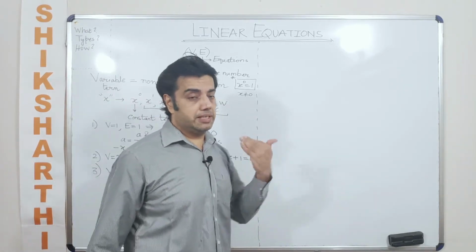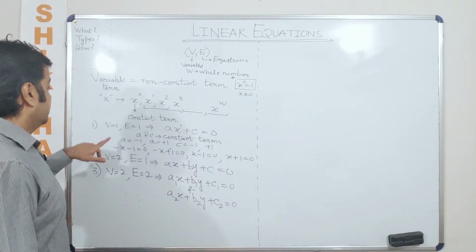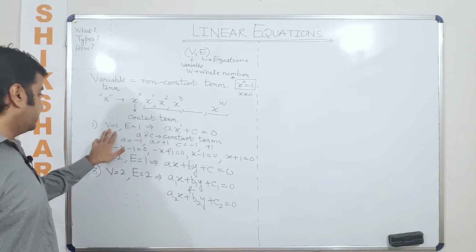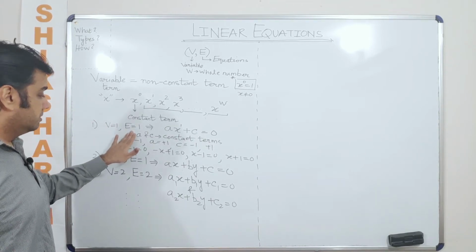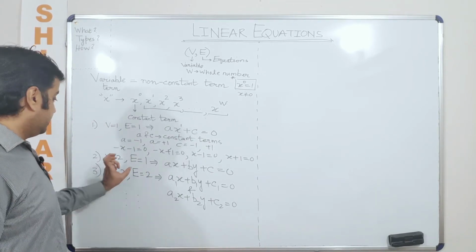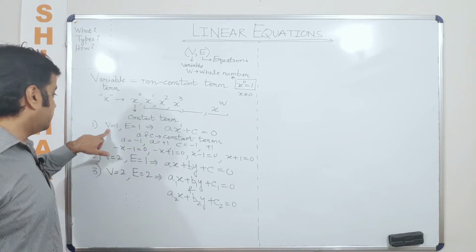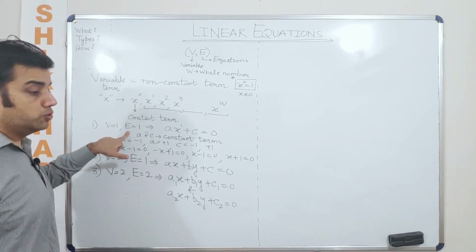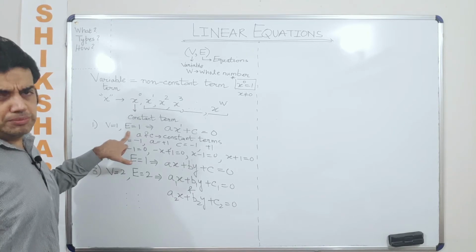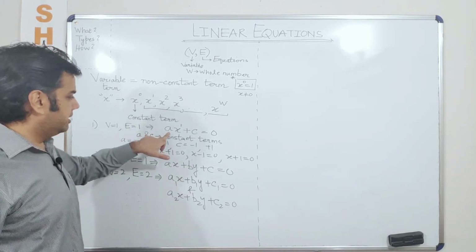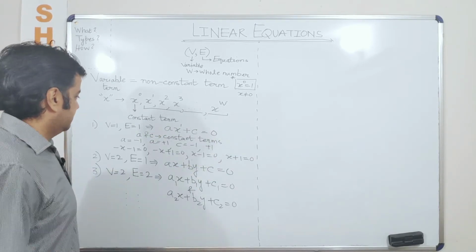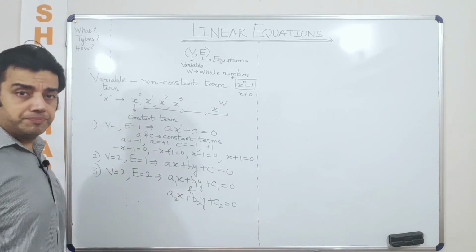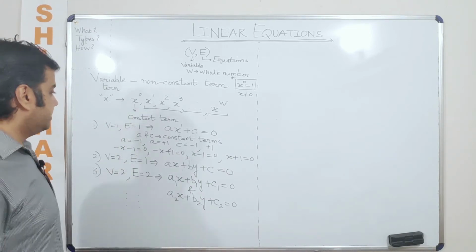scaling up this discussion. I mean, we can always scale up. For example, if I wanted to use 2 variables and 1 equation, that I have already done. But if I want to just say that using 1 variable I want to make 2 equations, I mean, that also you can do. For example, here you can just write another equation using 1 variable. Right? Okay.